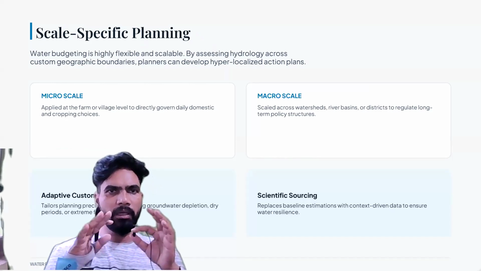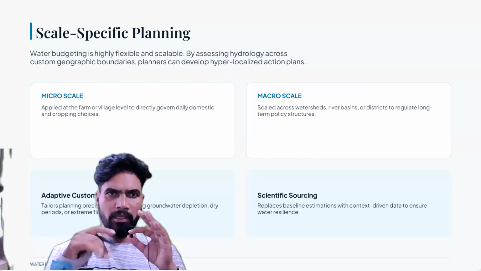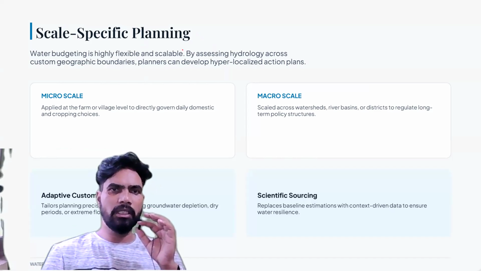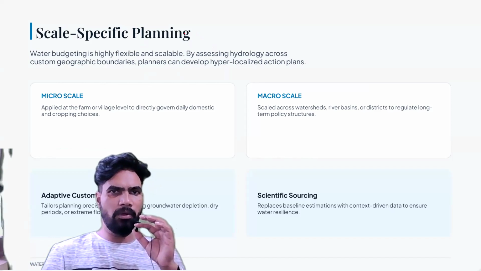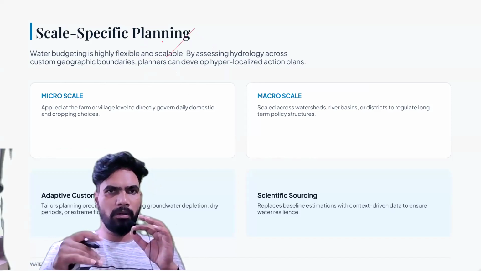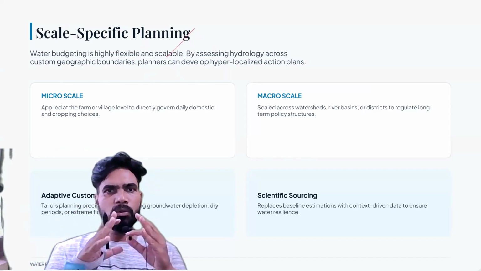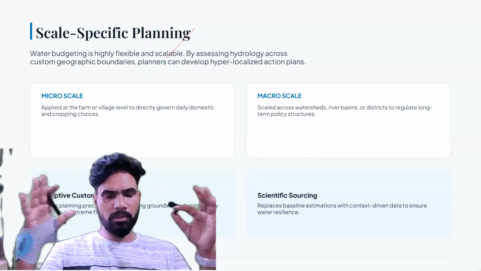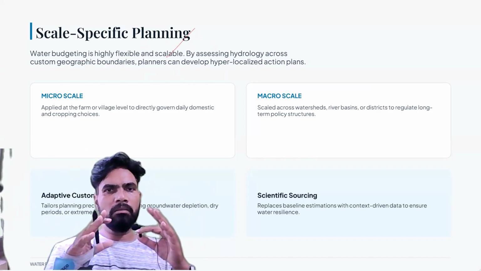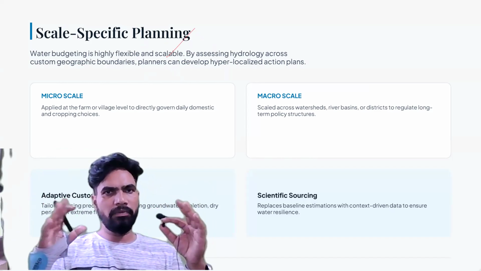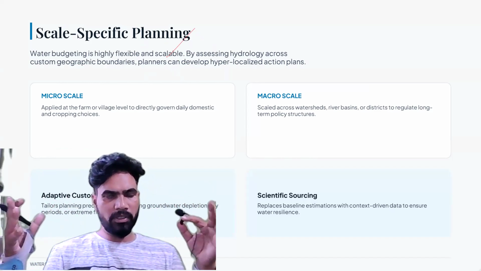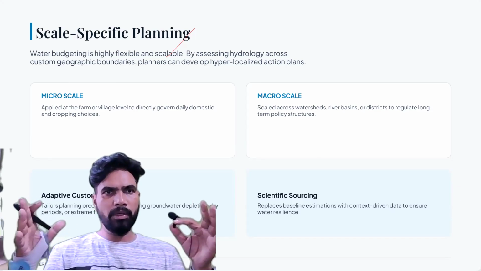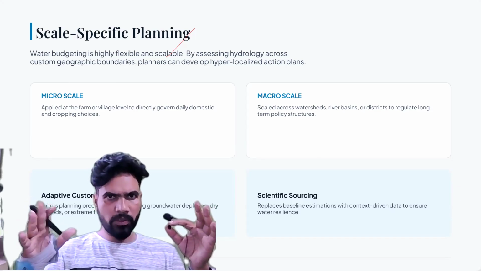Then we will see something about planning, scale-specific planning. You see, water budgeting is highly flexible and scalable. Scalable means what? Scalable मतलब क्या है? हम इसको काफी बड़े लेवल पे भी कर सकते हैं. We can expand it to other levels. पूरा country का भी water budget बना सकते हैं. Okay.